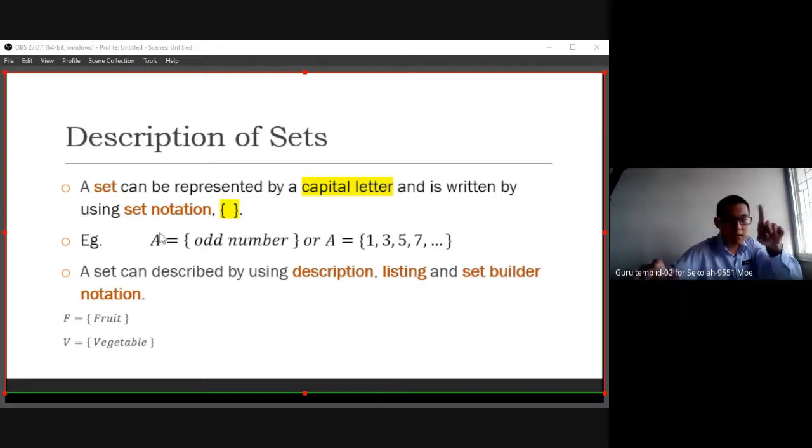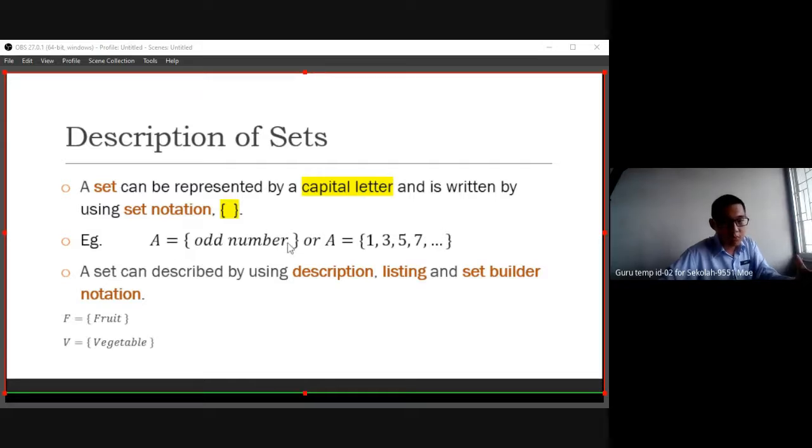A is equal to the odd numbers. The set notation is an opening and closing bracket, and inside we have the odd numbers.